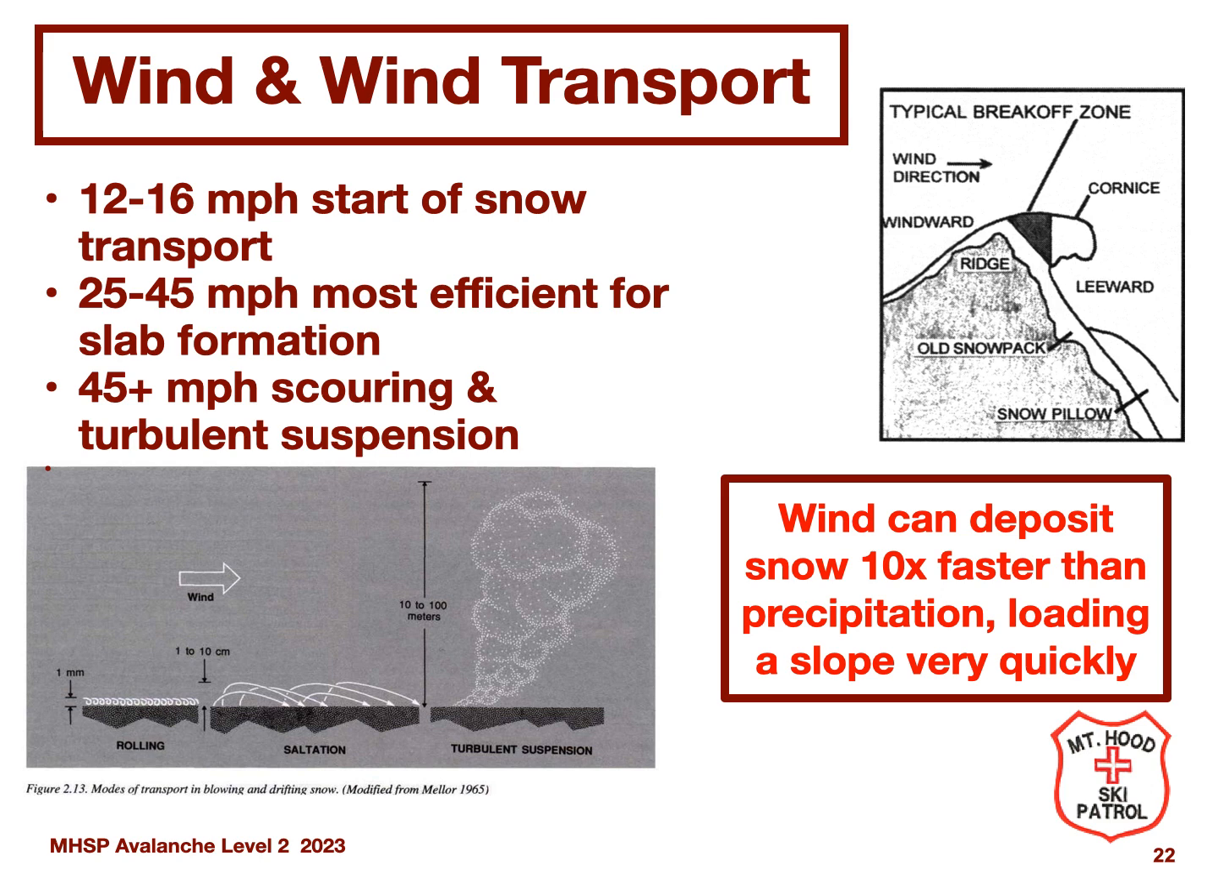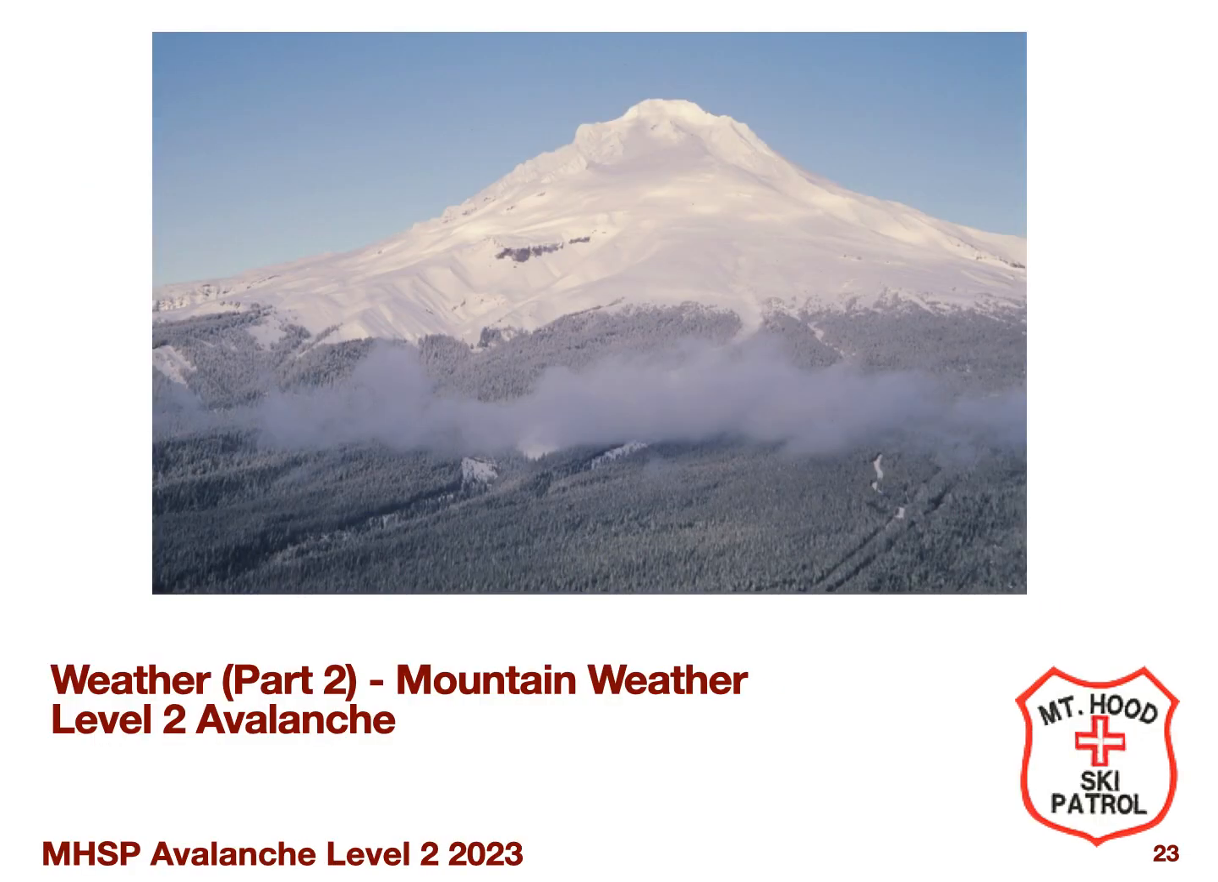For higher winds, greater than 45 miles an hour, the snow forms a turbulent suspension that can be meters thick. In this case, the snow can be transported large distances. So that brings us to the end of weather part 2. We will now move on to discuss how we use this weather information to assess avalanche risk.